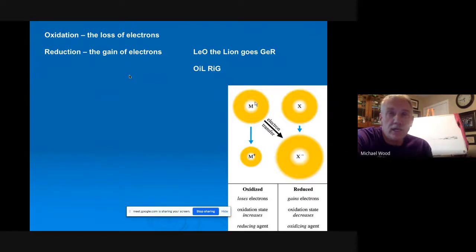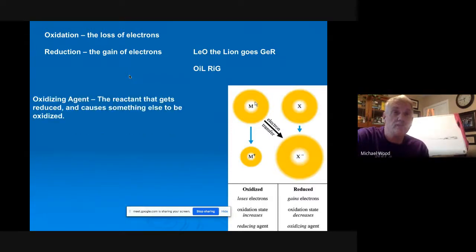So Leo the lion goes grr. What that stands for: Leo, loss of electrons is oxidation. Loss of electrons is oxidation. And grr, gaining electrons, is reduction. So Leo the lion goes grr. Loss of electrons, oxidation. Gaining electrons, reduction. The oil rig, same thing. Oil rig, oxidation is loss and reduction is gain. So, and I'll review those again, but this will be important for right now.